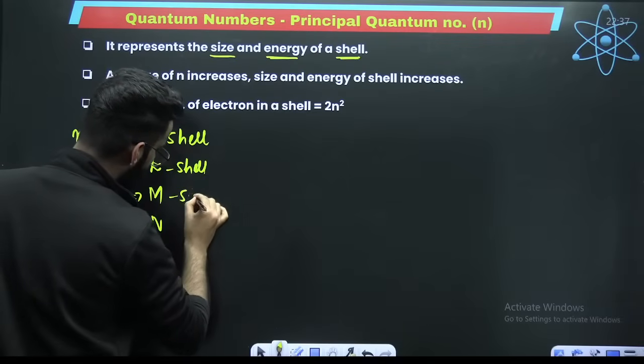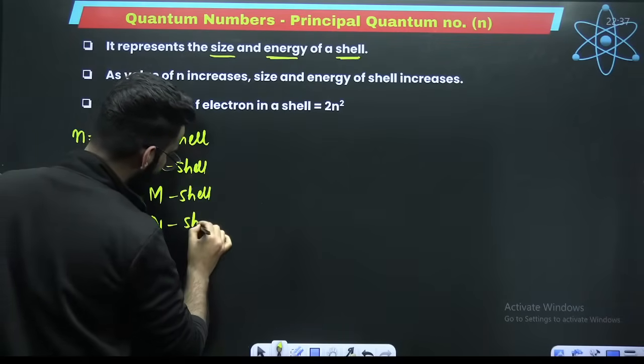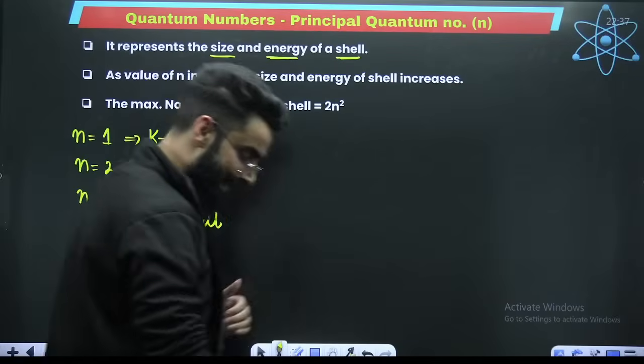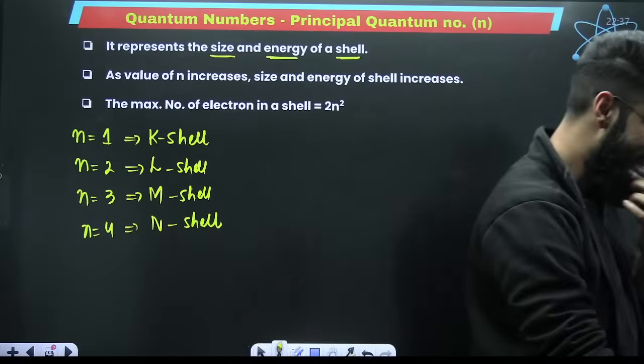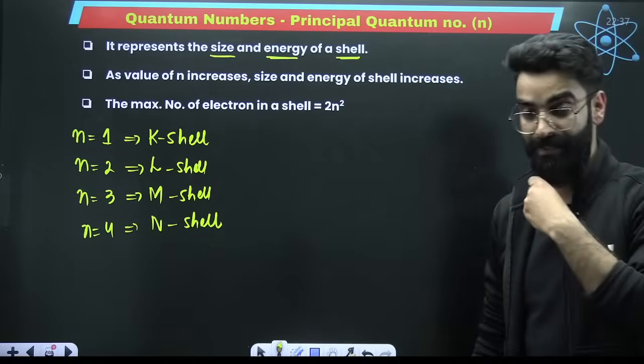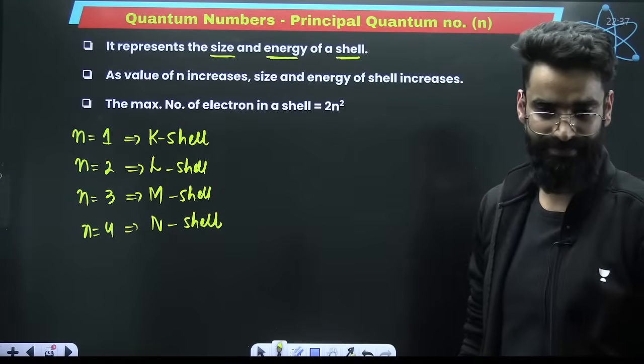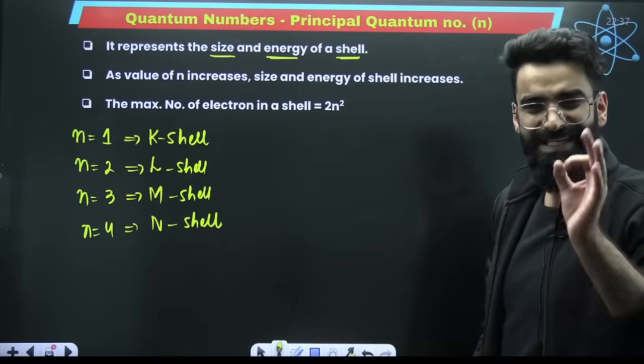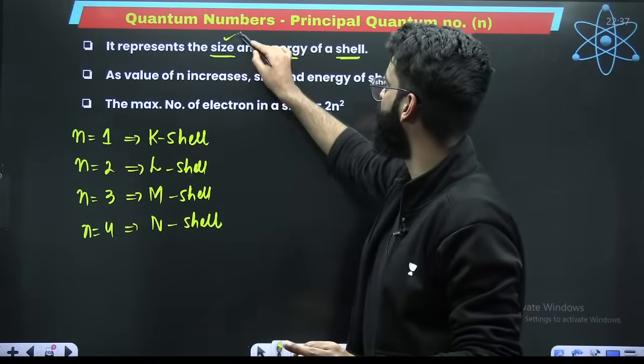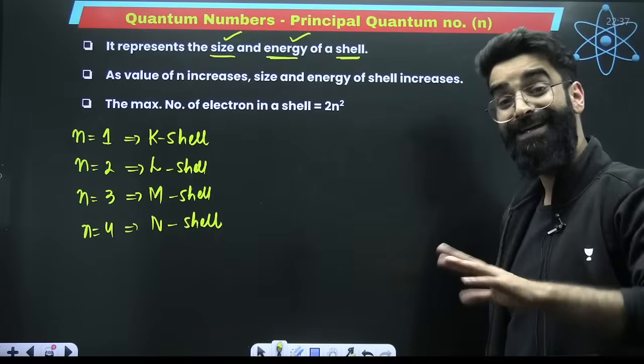So the principal quantum number gives me the idea about the shell number. It tells me in which shell the electron is present, whether in the first shell, second shell, third shell, fourth shell, etc. And this principal quantum number also gives me the idea about the size and energy of the shell.